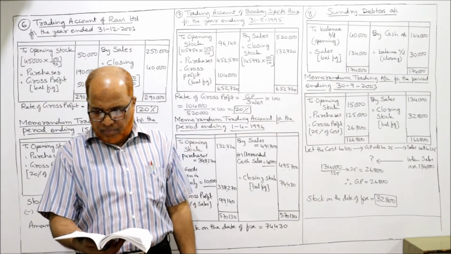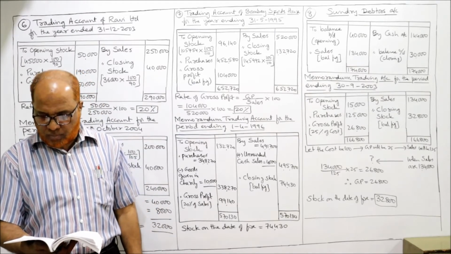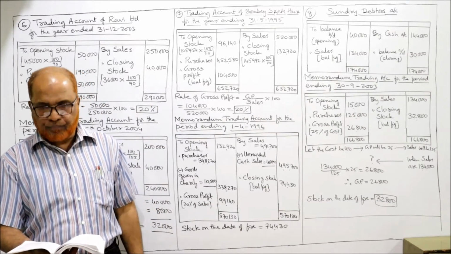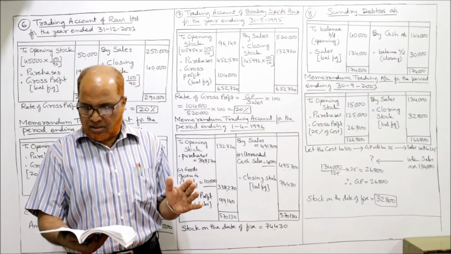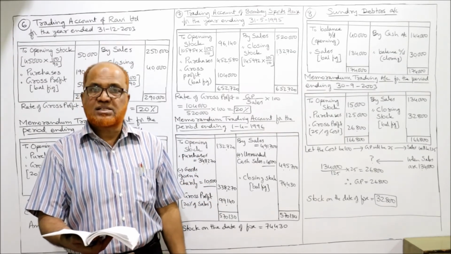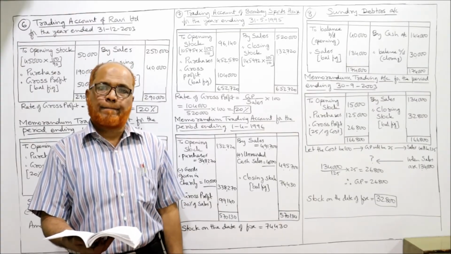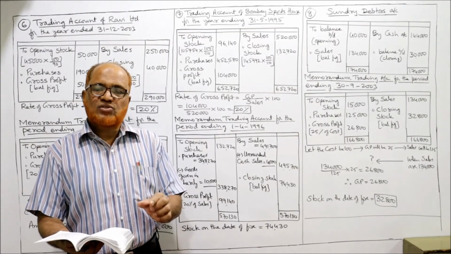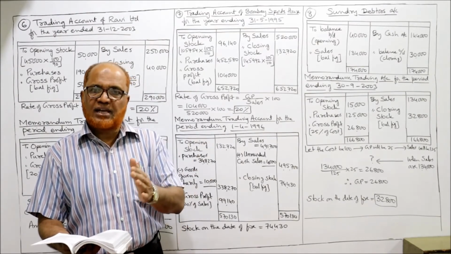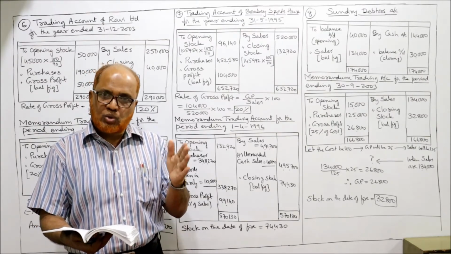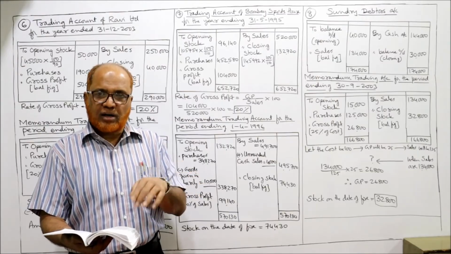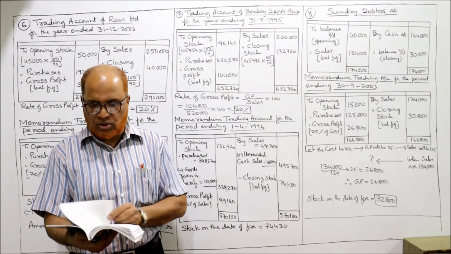The last accounts of the company were prepared on 31st December 2002. Last balance sheet 31st December 2002 को बनाए थे, और डेट ऑफ फायर 30th September 2003. Here the business follows calendar year, 1st January से लेकर 31st December तक.